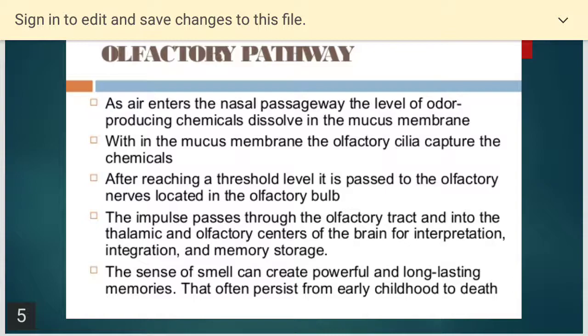So they will recognize the smell that comes in contact with them from the outer environment. Receptors present at the base of the skin lining the inner walls of the nose are highly sensitive to odor chemicals. These odor chemicals can be complex and varied. For example, freshly brewed coffee gives you a very strong smell, right?